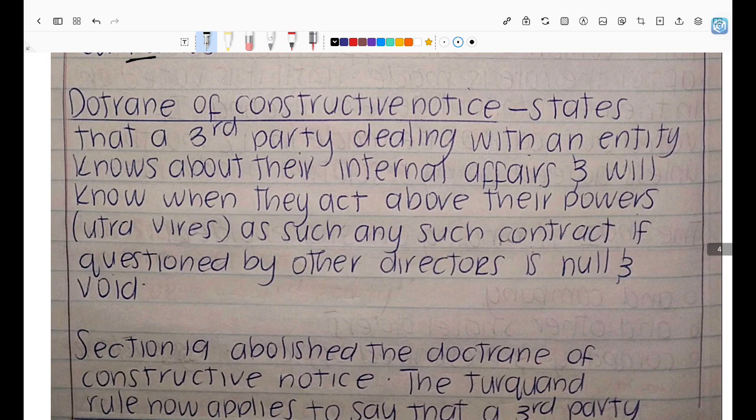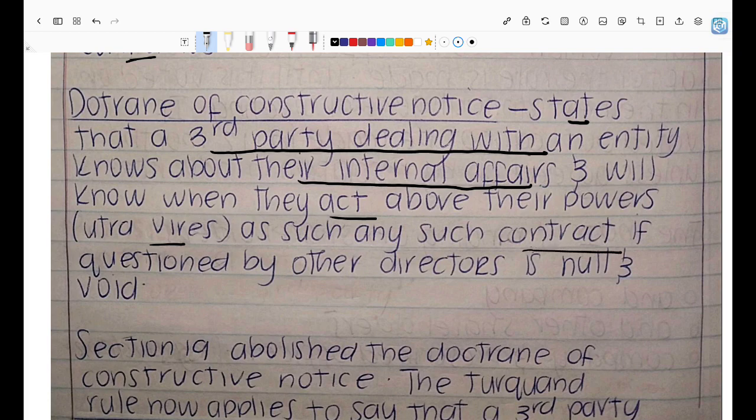Right? But what is this doctrine of constructive notice? The doctrine of constructive notice states that a third party dealing with an entity knows about their internal affairs and will know when the entity is acting above their powers, meaning ultra vires. As such, a contract made, if questioned by the director, will be null and void. So remember, if you act above your powers, that contract is null and void, right? Say a director acts above their powers, that contract is going to be null and void under the doctrine of constructive notice. Why? Because back in the day, I'm assuming in the 1973 Act, because this was abolished by the new Act of 2008.